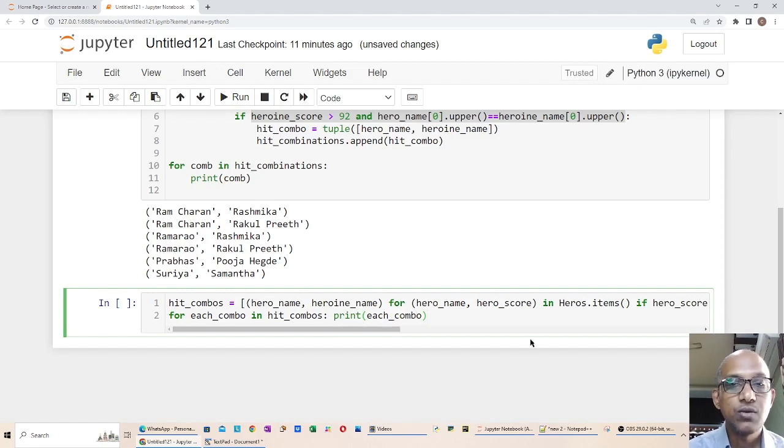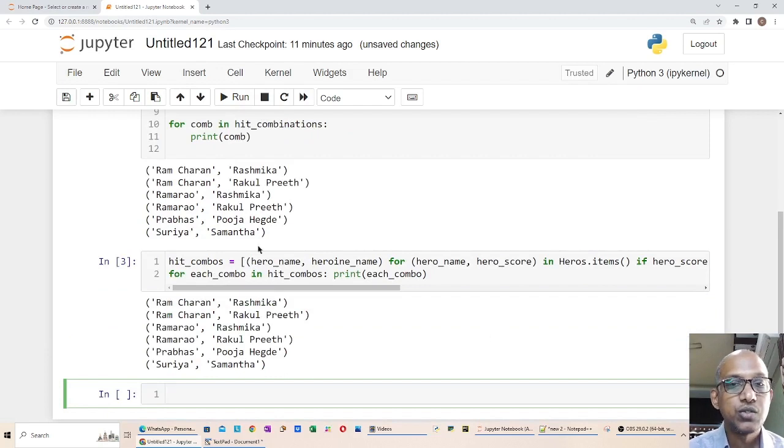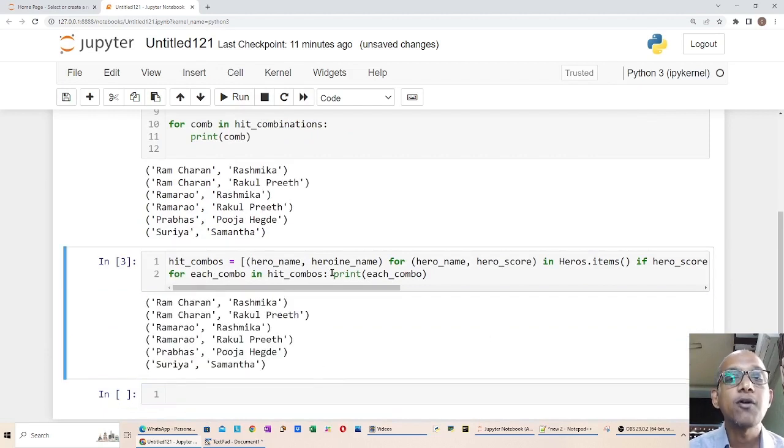So I executed the same lines of code in two lines, and it gives me the same result. See the power of comprehensions in Python. This kind of concept is not available in other programming languages like Java, .NET, C++, or any other object-oriented programming languages.